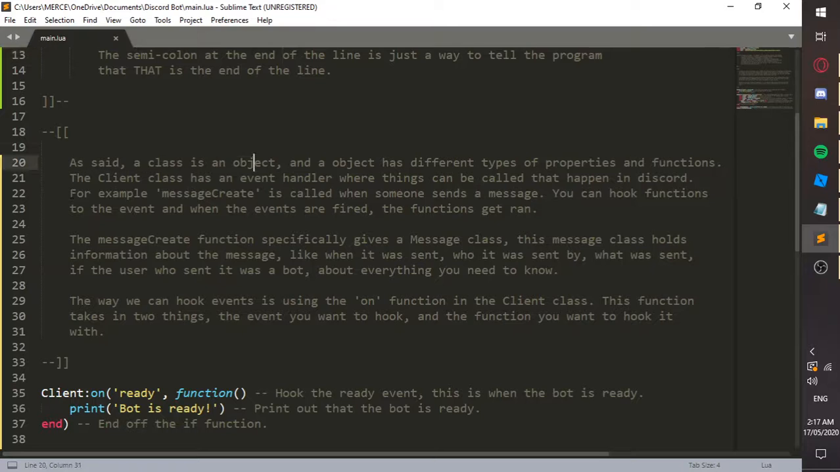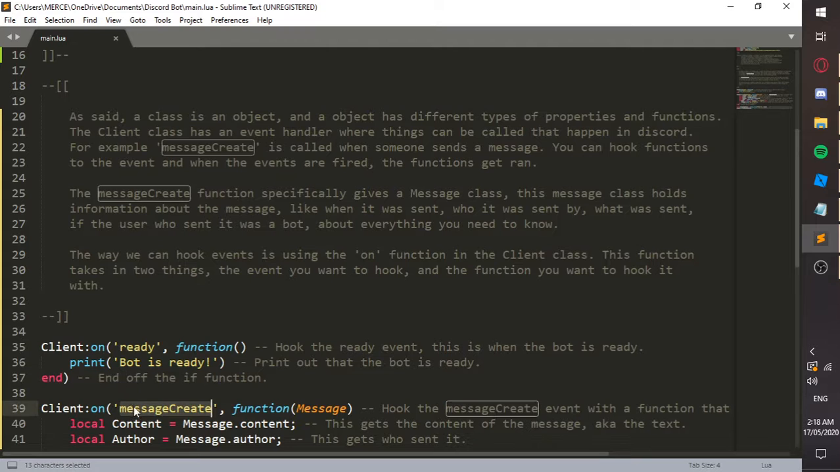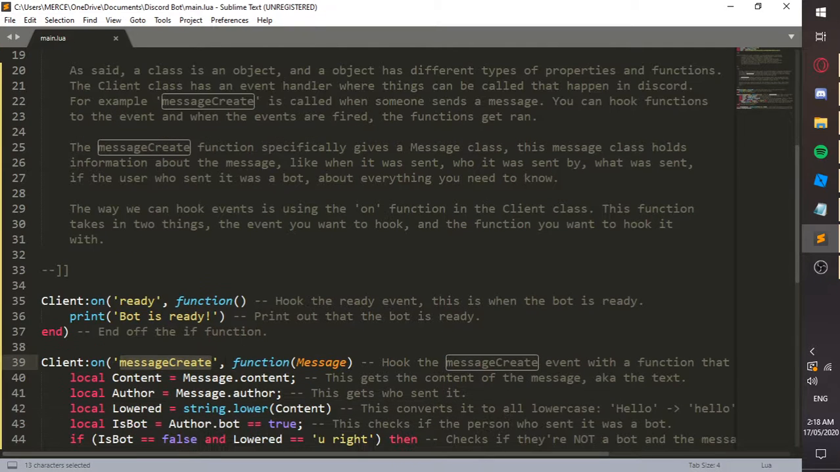Now, as I said, a class is an object, and an object has different types of properties and functions. It has an event handler that is called when something happens in Discord. There's a message create, and there's ready. The message create is basically triggered when anyone sends a message, even the bot.